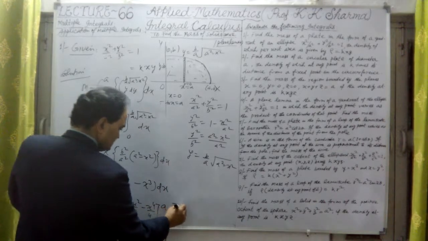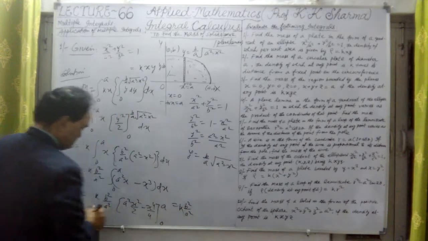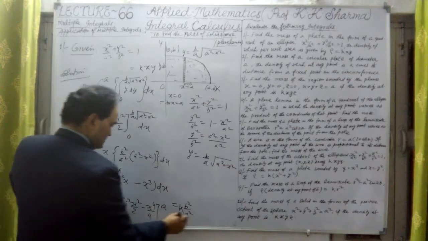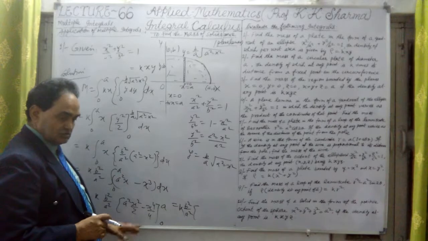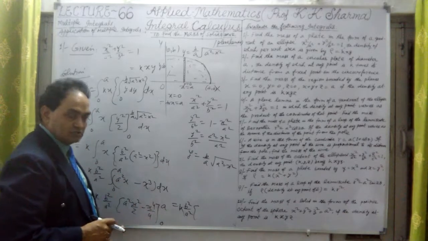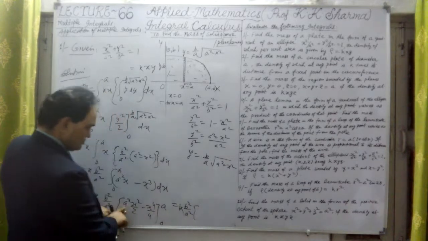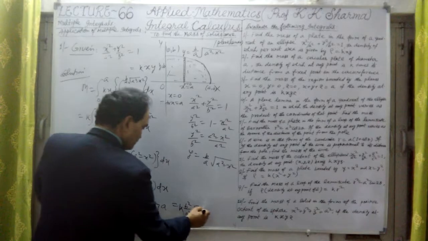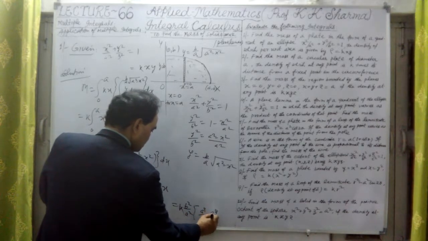The k into b square upon a square is already there. Inside, at the lower limit 0, everything is 0 and cancels out. But at a, it is a square into a square, that means a to the fourth upon 2 minus a to the fourth upon 4.